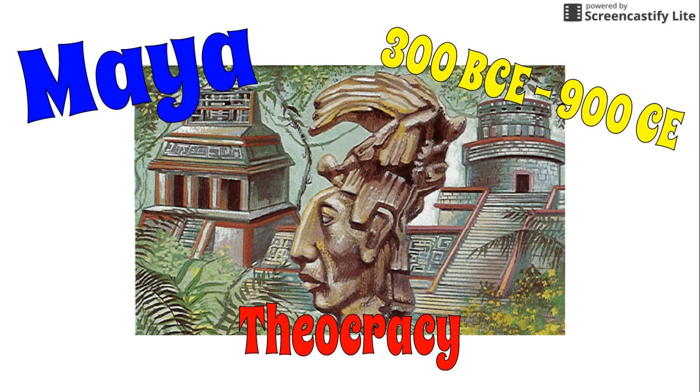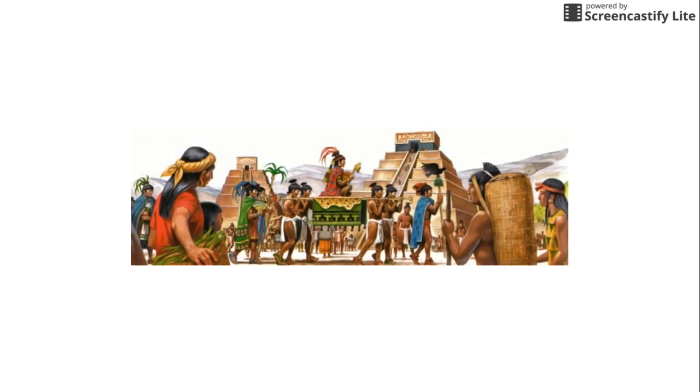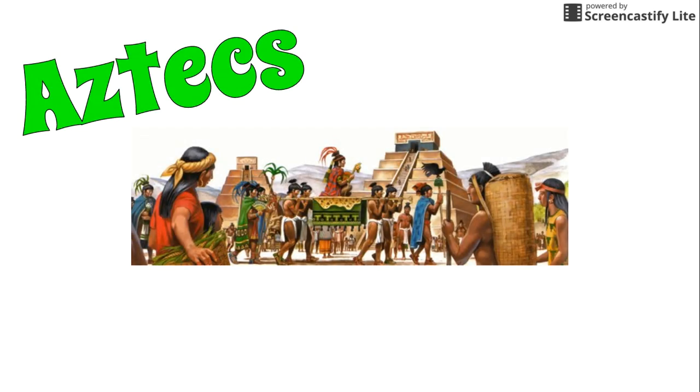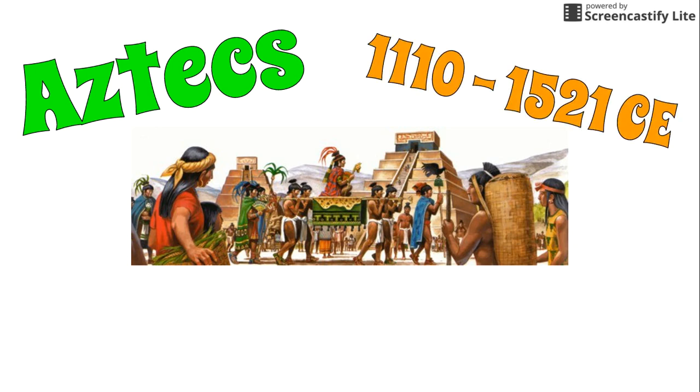That leads us to one of the first warrior civilizations that we're going to talk about, and these were the Aztecs. Right, the Mayas and the Olmecs created these large civilizations. It depended on a lot of trading, but they weren't exactly conquerors. The Aztecs are very different from them in that sense. The Aztecs would be conquerors. They would go to other areas, other small villages, and conquer them and make them part of their large Aztec empire. So they had a very different way of ruling over people around them.